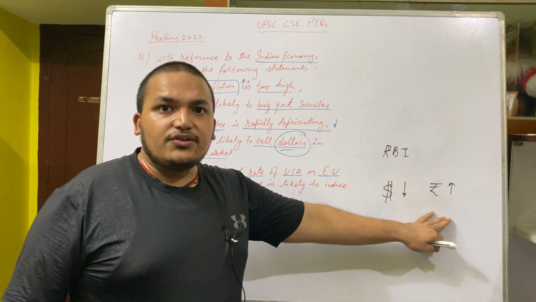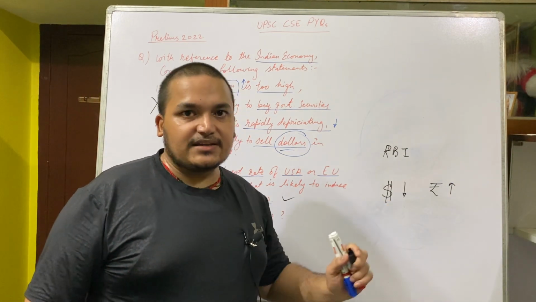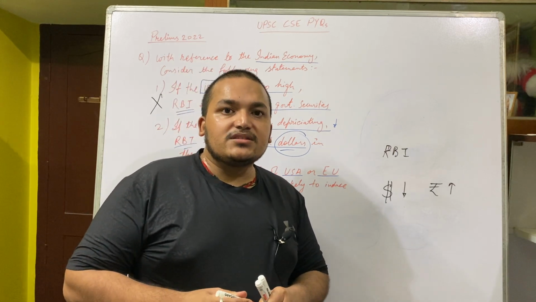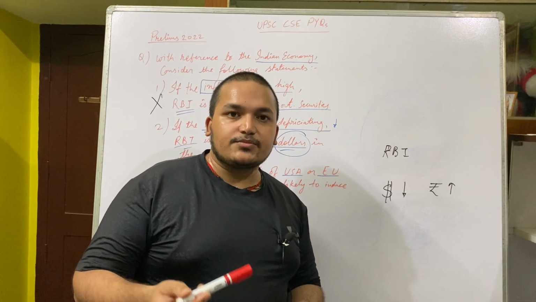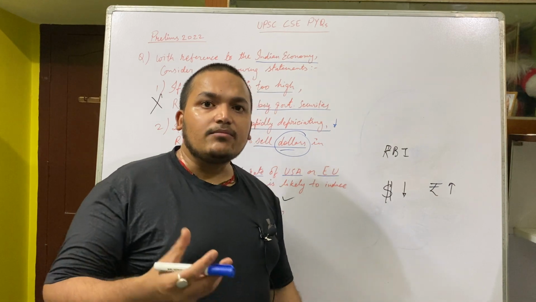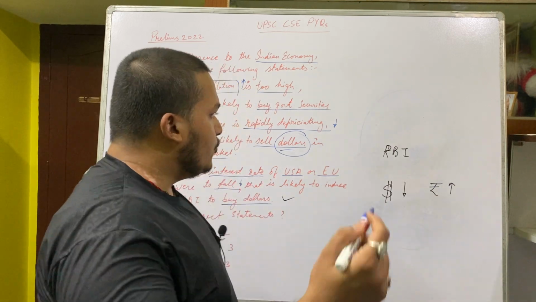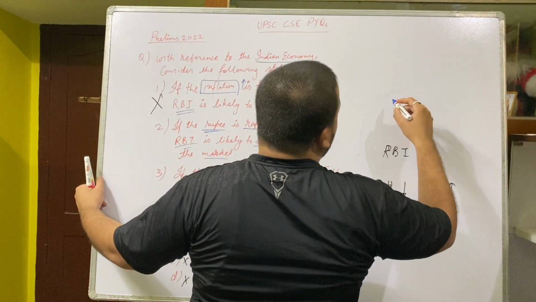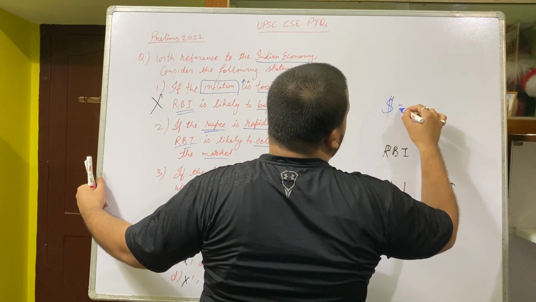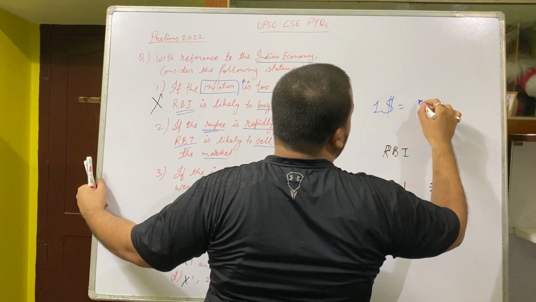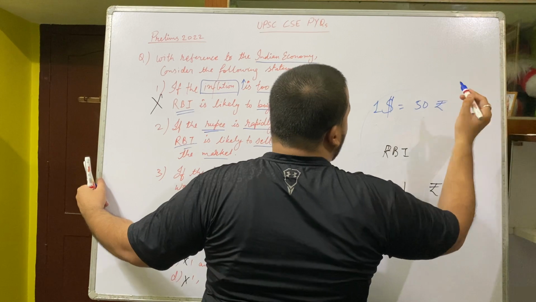The government does not want the rupee to go too high. Why? Because the products India is exporting will become costlier. Suppose tomorrow $1 is equal to 50 rupees, then what would happen?